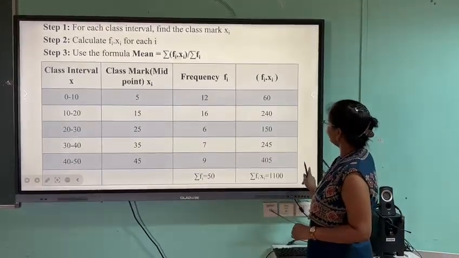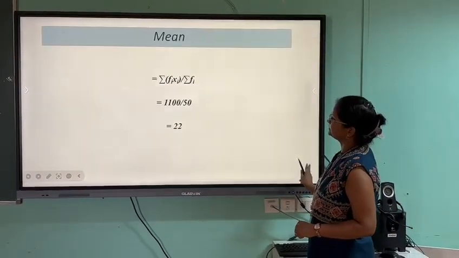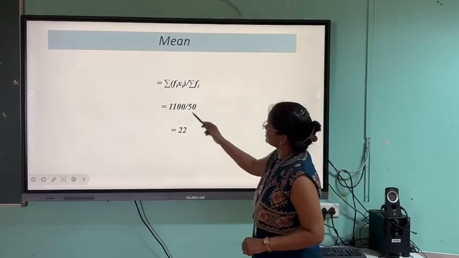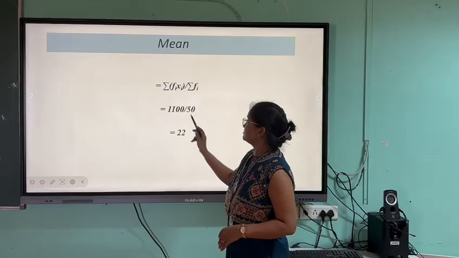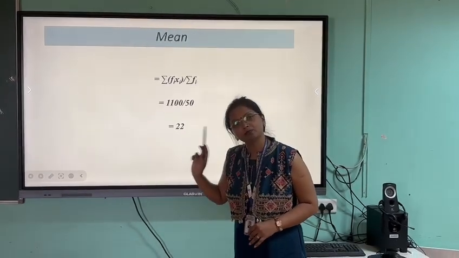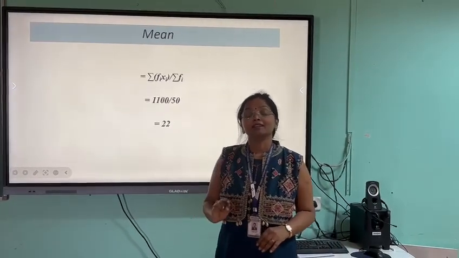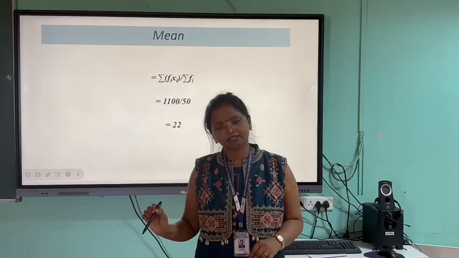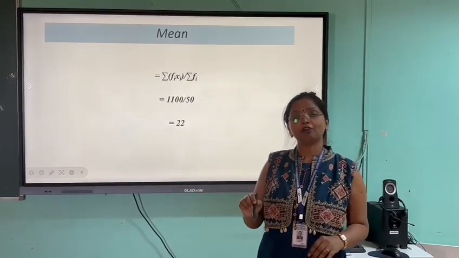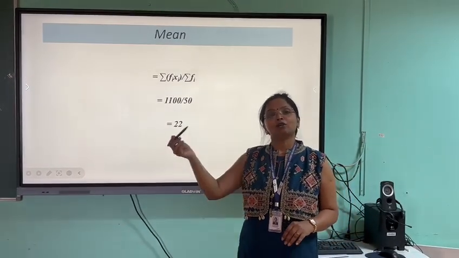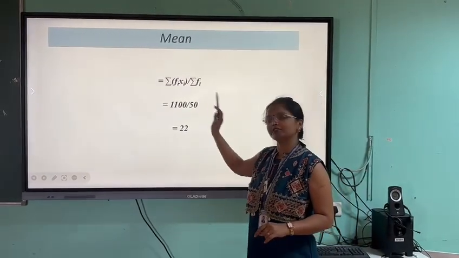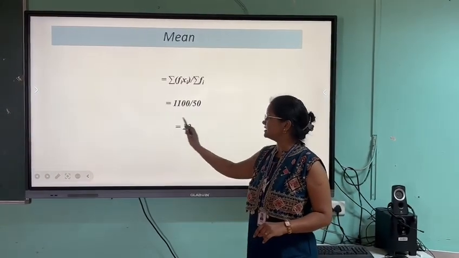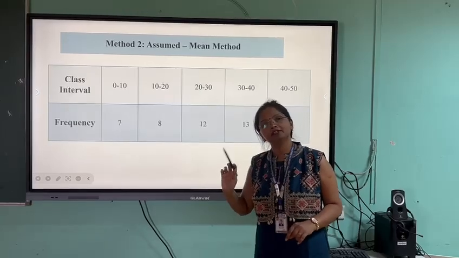According to the formula, summation fi xi upon summation fi is 110 divided by 50, and we get the answer 22. This is the direct mean method, in which you find the midpoint, multiply it with the frequency, get the total of summation fi xi and divide it by summation fi. You get exactly the mean of the class.